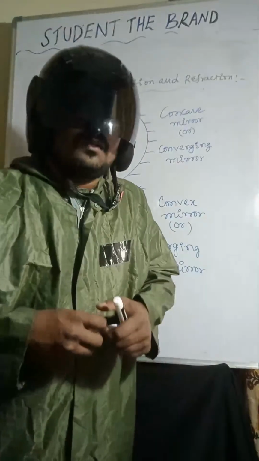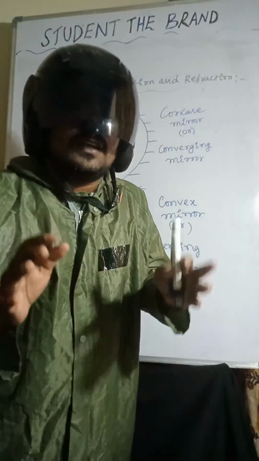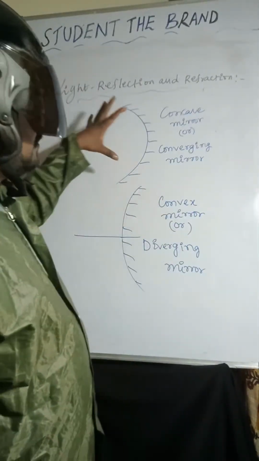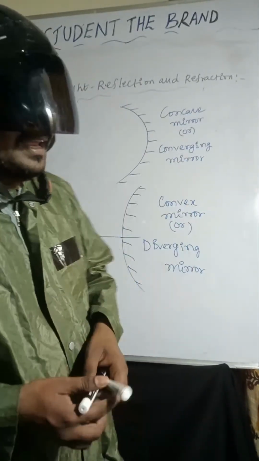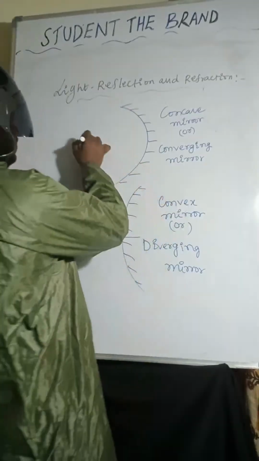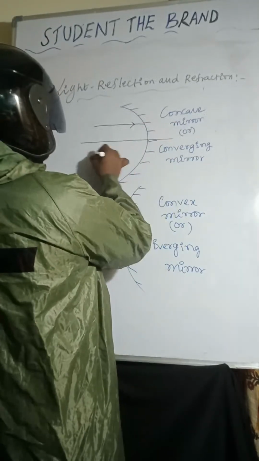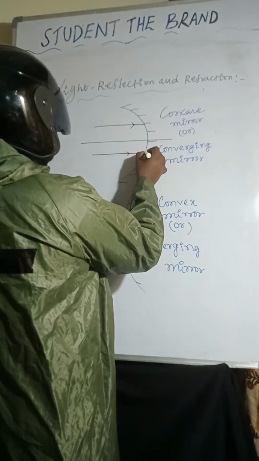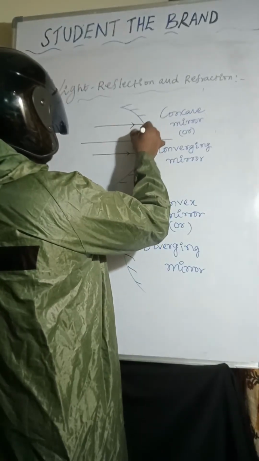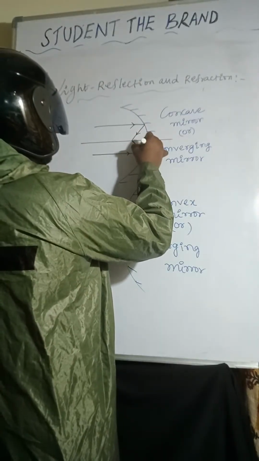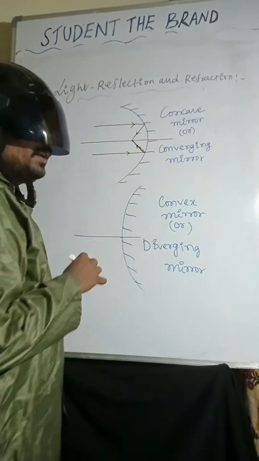Yes, concave mirror is also known as converging mirror because whenever light rays are incident on it, after reflection, those light rays are meeting at one point.